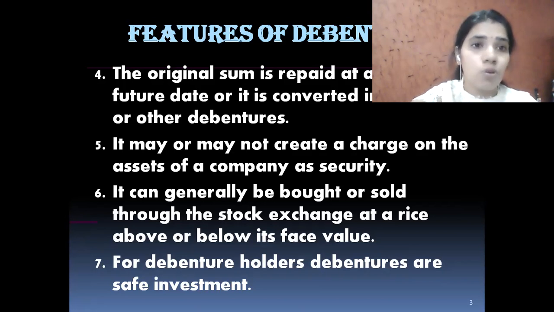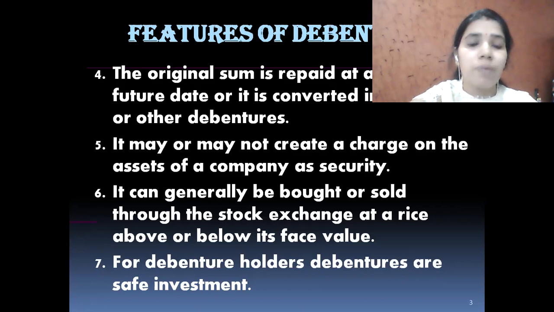Meaning, whatever funds or money the company has collected from debenture holders, the company has to return to the debenture holders after a definite and fixed period of time. The company has to pay a fixed rate of interest after every year, and the company has to pay the whole lump sum amount collected from the debenture holder after a fixed period of time agreed between the company and the debenture holder. It may or may not create a charge on the asset of the company as security.